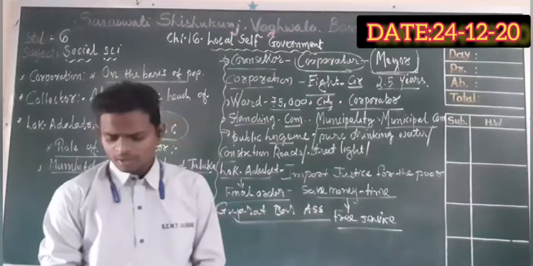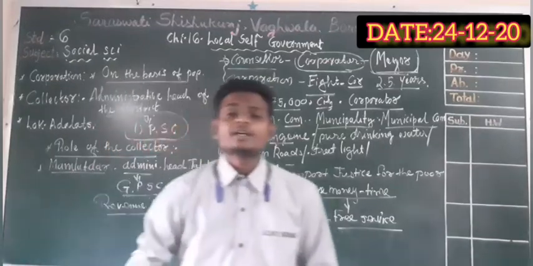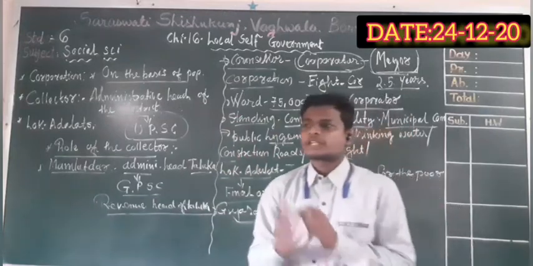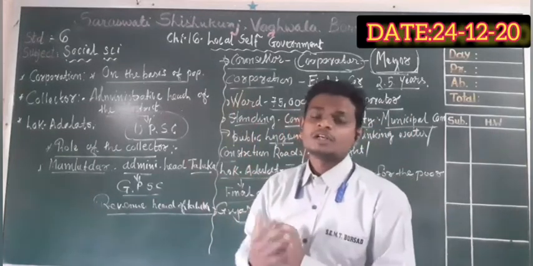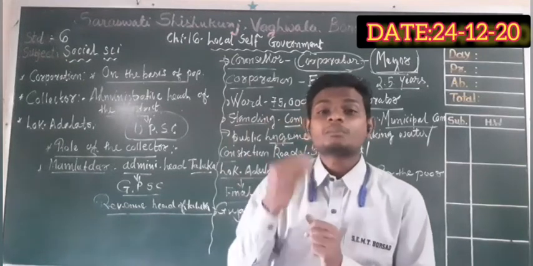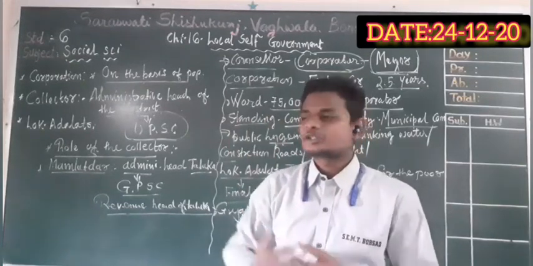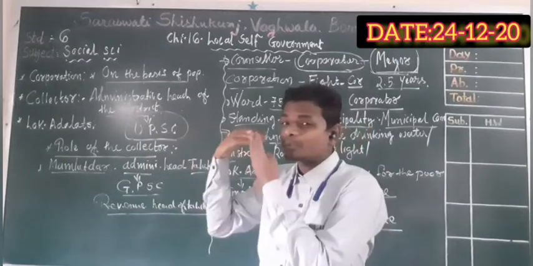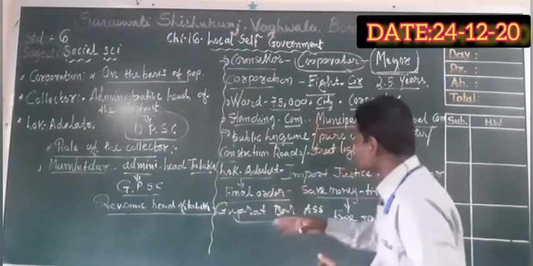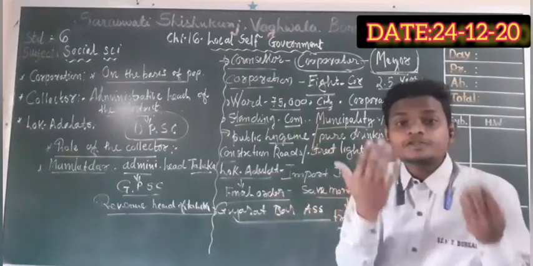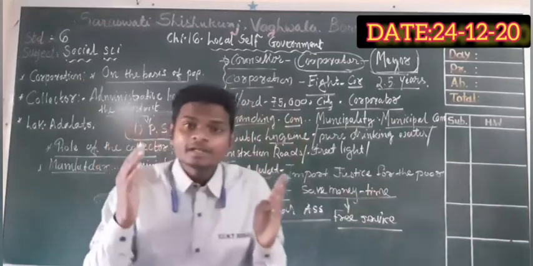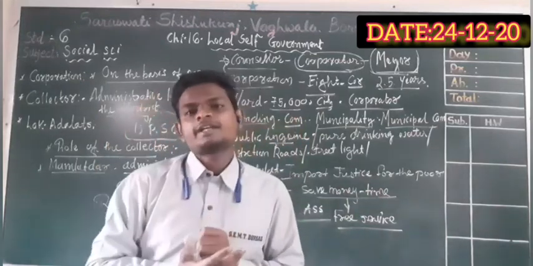In general, what happens, my dear students? Generally, when one person files a case against another party, they have to visit the court and the police station, and time and money are wasted throughout that process, which is very complicated, especially for uneducated, illiterate, and backward people. For them it is a headache.